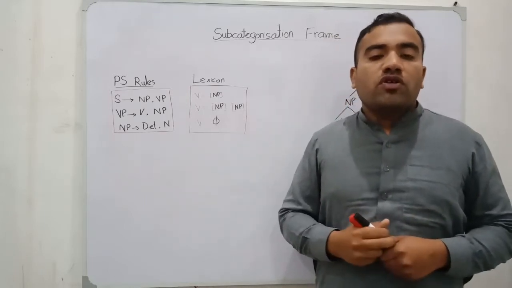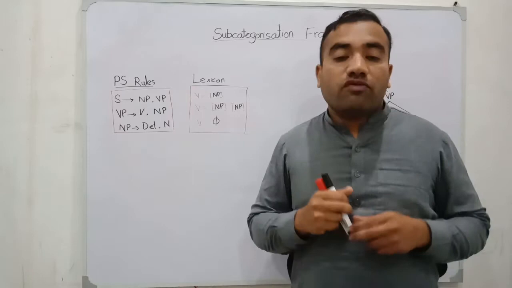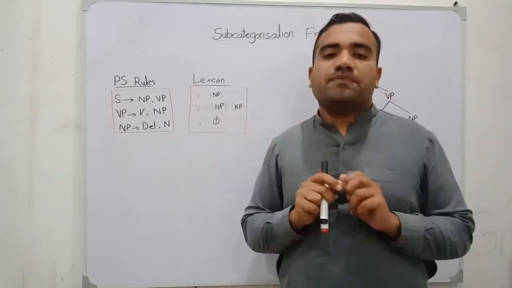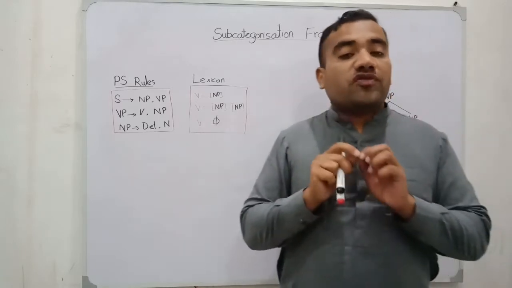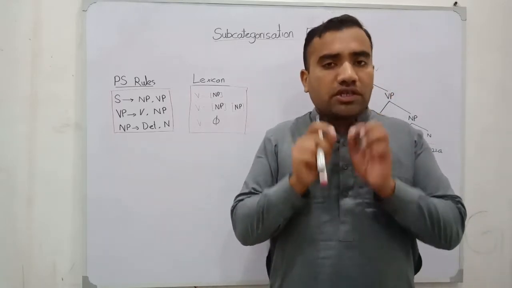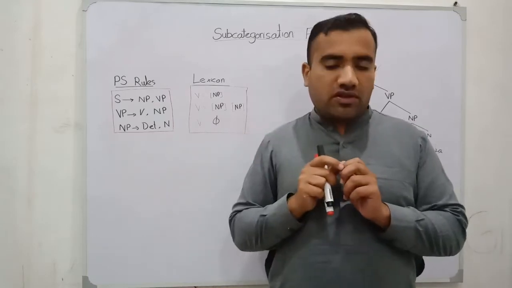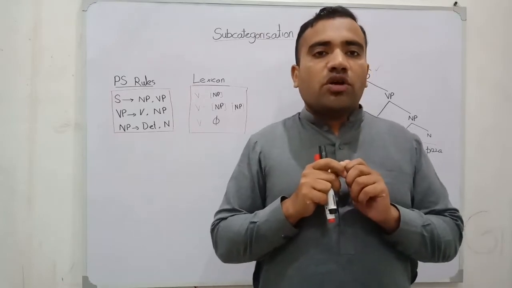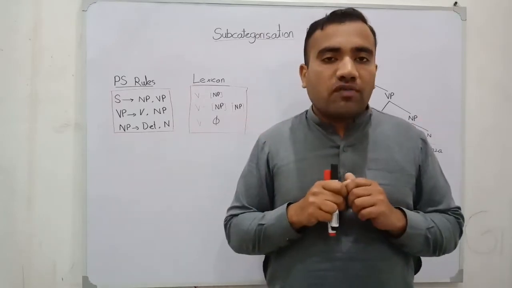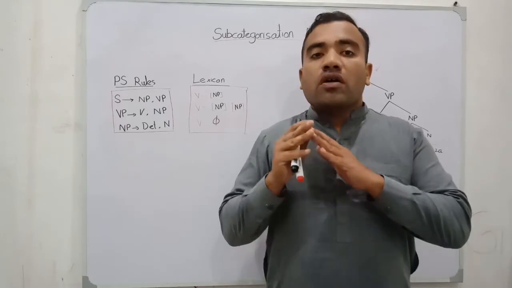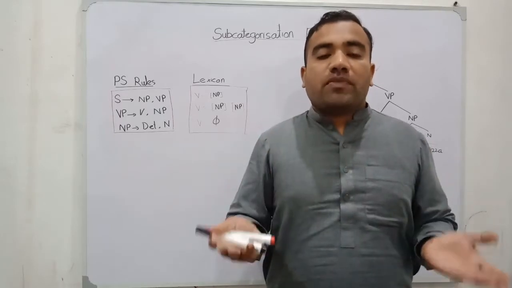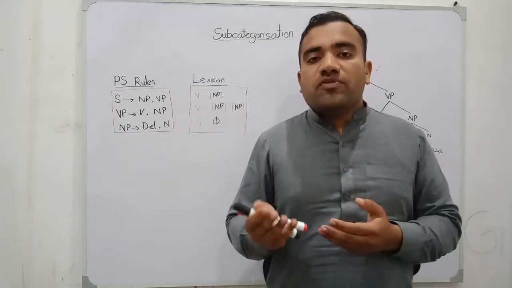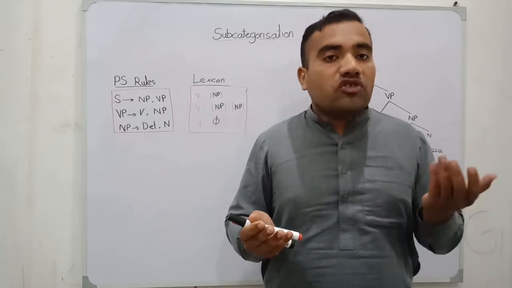And in this video, first we will give you the data. What is the flaw in the phrase structure rule? What is the flaw in the phrase structure grammar? Because our model of phrase structure grammar did not generate fully grammatical sentences. If it does not generate fully grammatical sentences, our model will not be successful, because our hypothesis is that every human mind, every individual, every child, every speaker speaks all and only grammatical sentences.